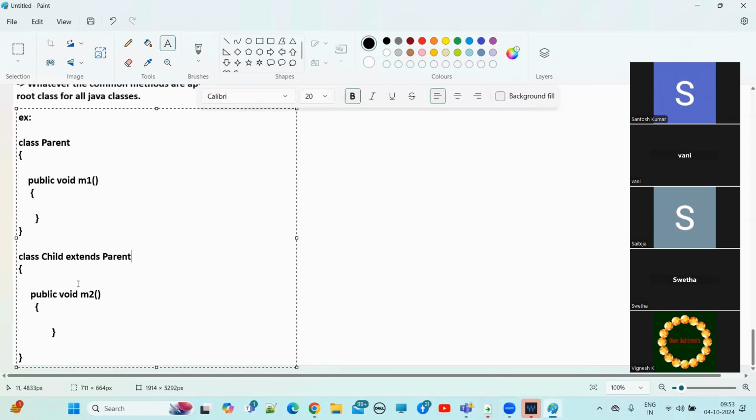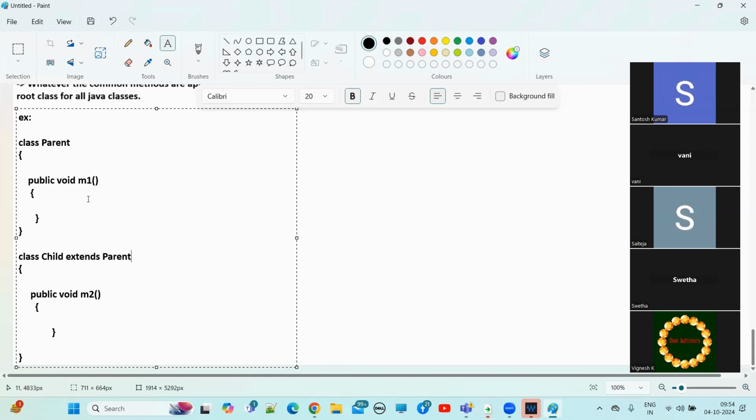So that's what we discussed, right? Inheritance means the properties and behaviors, or member variables and member methods, that the parent class has, by default all of these the child will get, by using the extends keyword. That is inheritance, reusability.